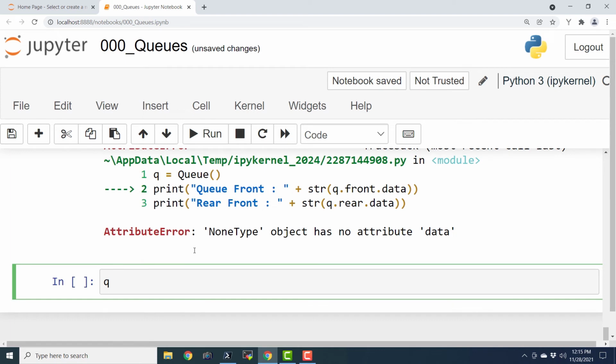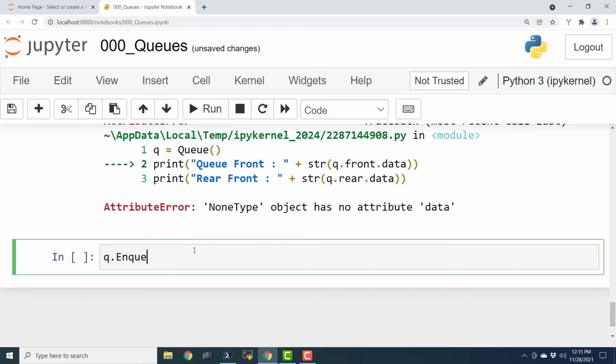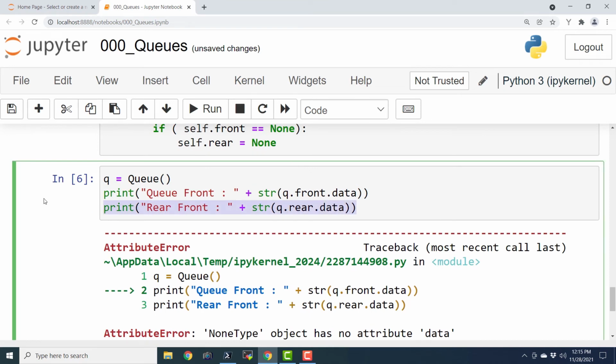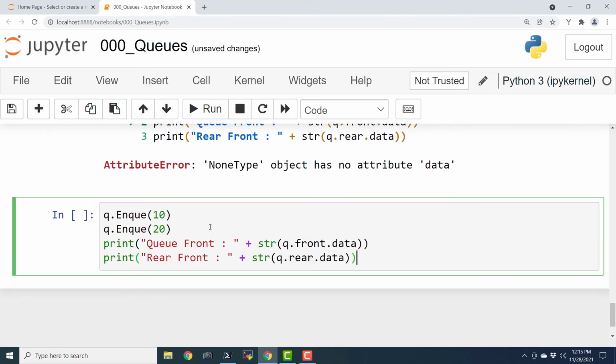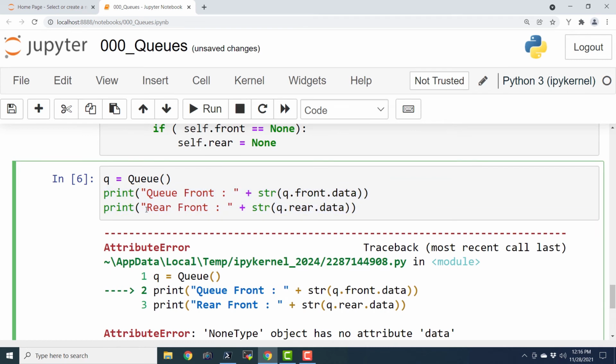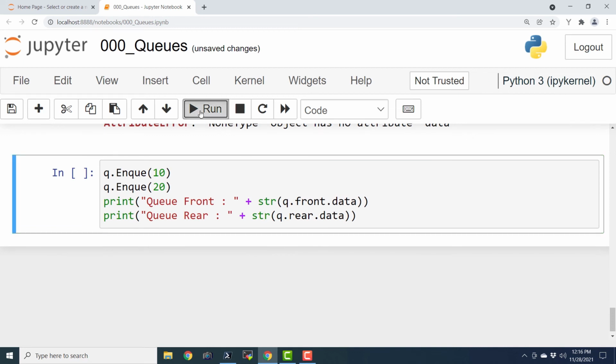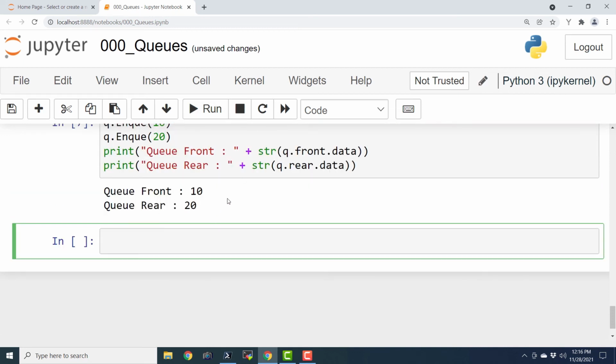So I'm going to say queue.enqueue 10 and 20, and then I can just copy this entire stuff as it is and paste it here. So it is going to print the front as well as rear. Okay, so it should be queue and rear. So let me copy this string and paste it here. I hope that you have understood why it was throwing error. It was throwing error because there was no data. Now it is not going to throw any error at all. It will say Q front is 10 and Q rear is 20.